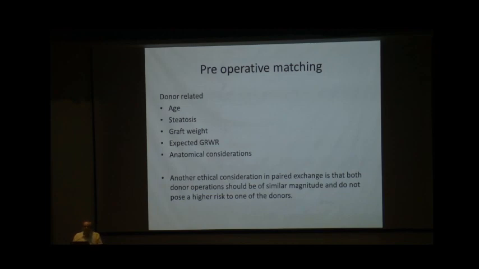The main hurdle is that both of them will have some doubt or suspicion whether their patient is at a disadvantage or not. Another ethical consideration in paired exchange is that both donor operations should be of similar magnitude and not pose a high risk to one of the donors. This may come into play when a left lateral donation is compared with a right lobe.